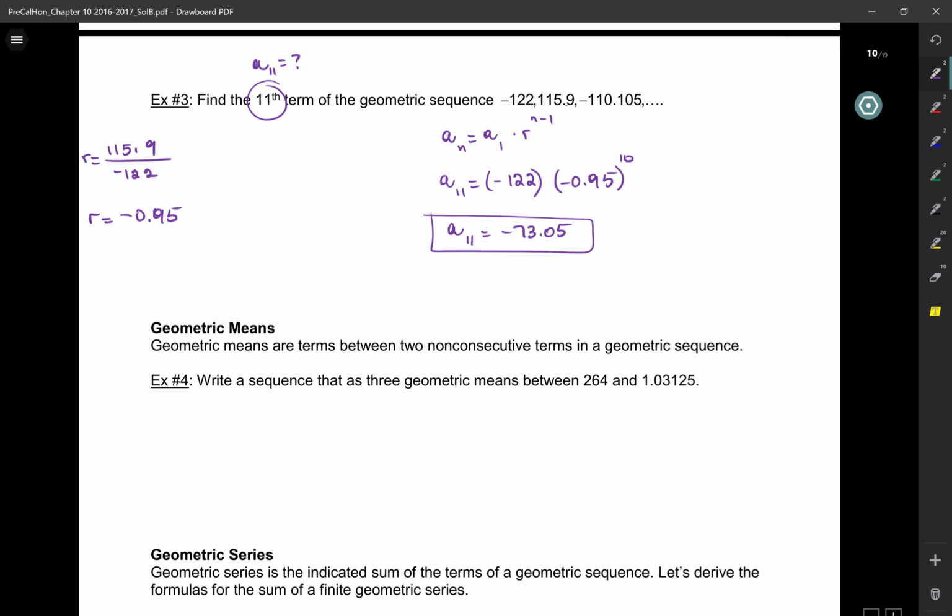Okay. So we talked about arithmetic means. Now we have geometric means, and basically it's the same thing. Geometric means are the terms between two non-consecutive terms in a geometric sequence. Okay? So if I randomly select the third term, and then I randomly select the seventh term, all the numbers in between are the geometric means.